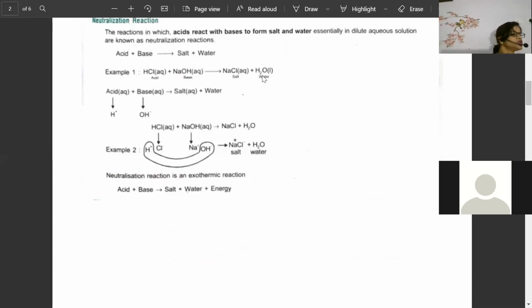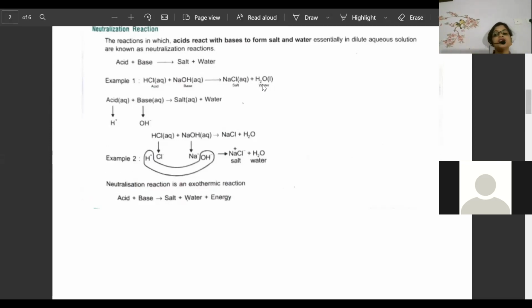Because strong acid and strong base are both very, very reactive, when they combine together, such reactions are called exothermic, because energy will be liberated. Heat energy will be liberated, and because of that it is called an exothermic reaction.